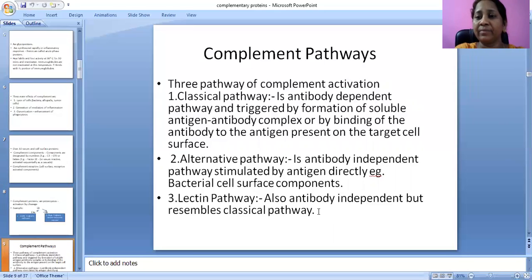In complement activation, three pathways are there. One is the classical pathway, which is antibody dependent. The alternative and lectin pathways are the other two. These two are antibody independent, stimulated by antigen directly. The lectin pathway, although independent of antibodies, resembles the classical pathway.